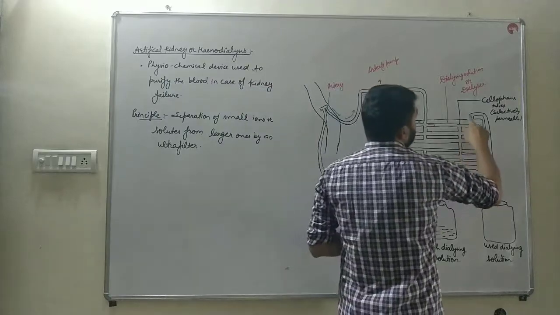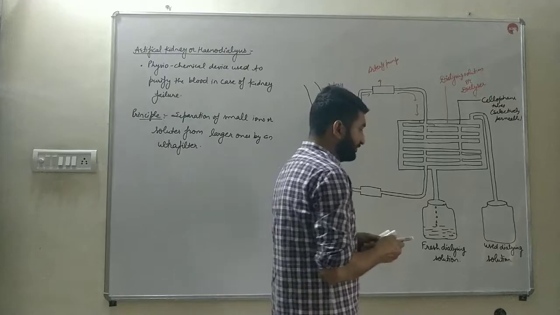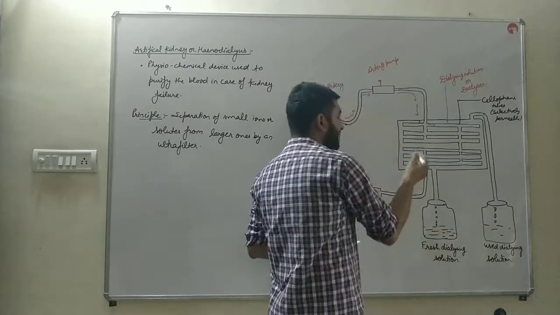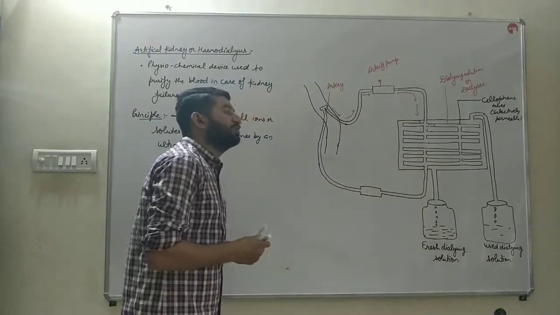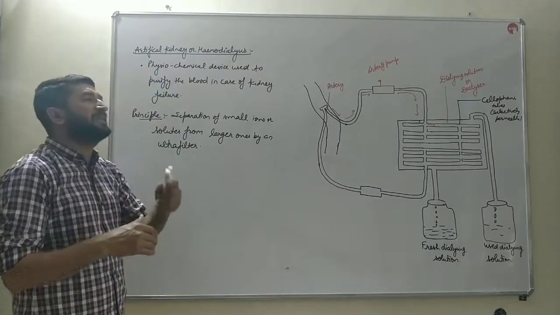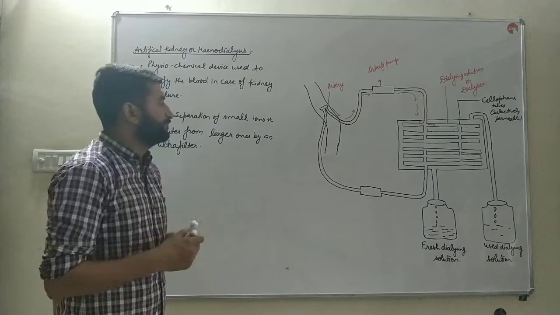That waste is removed here in the used dialyzing solution pot, and the fresh dialyzer keeps being added into the dialyzing machine, so that the blood is purified appropriately.